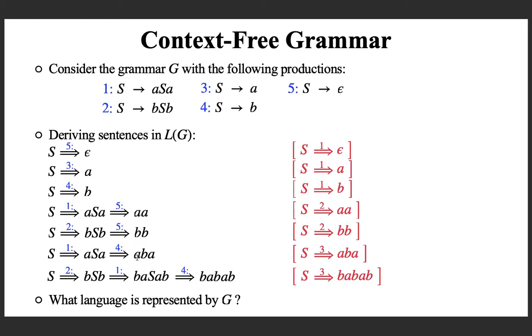For all the cases, you can see that the string is same as its reverse. So in fact, this is the palindrome language, set of all palindromes. And mathematically, you can write it as the set of all w such that w is same as reverse of w, or it is the set of all palindrome words. So the set of all palindrome words is represented by this context-free grammar. And you can prove that this again is a non-regular language, but we have a context-free grammar.